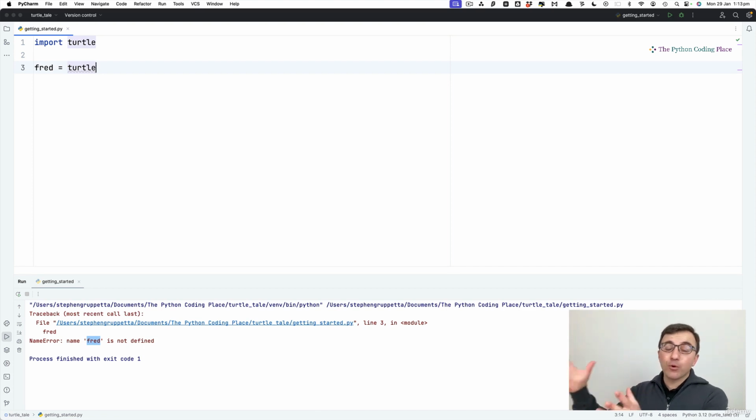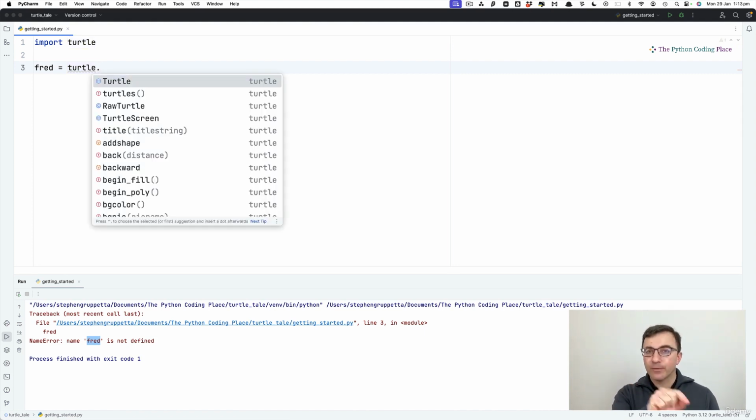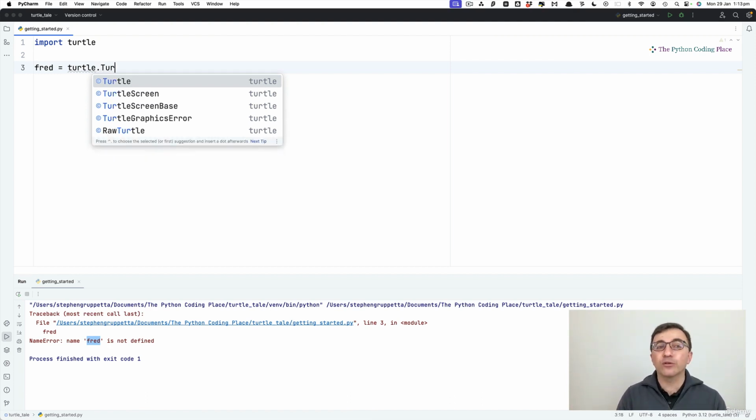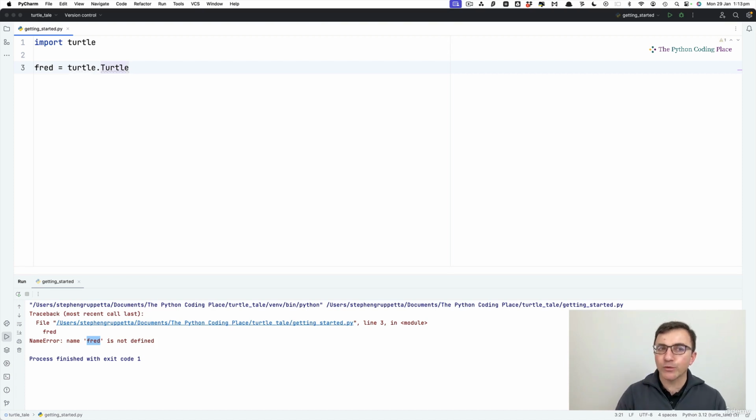Now, turtle is the book we brought from the library with all the commands. I do not want Fred to be the book. Instead, I want to open this book. That's what the dot is doing in this case. It's opening the book. And from inside the book, I want the command also called Turtle, although notice there's a difference. There's a capital T. And these things matter in Python. Uppercase, lowercase, they have a meaning. For a while, we're not going to see many uppercase letters. This is one of the few exceptions. That's because we're creating a turtle. So the capital T shows that this is a thing we're creating.